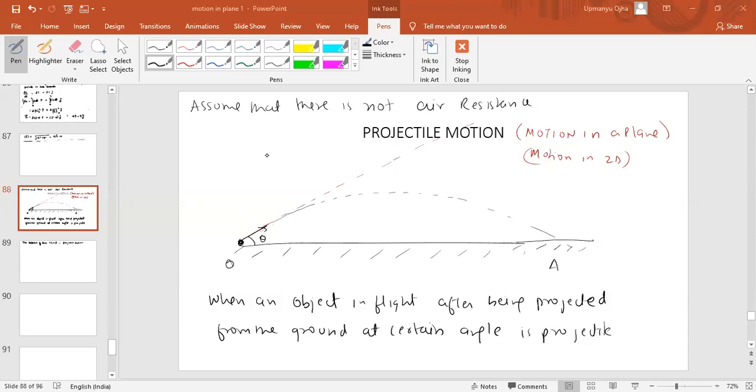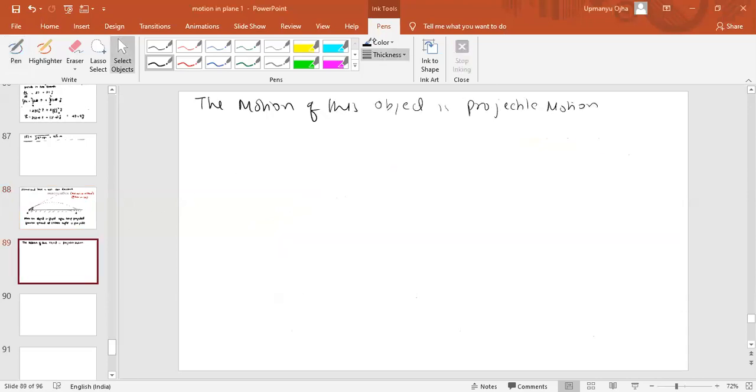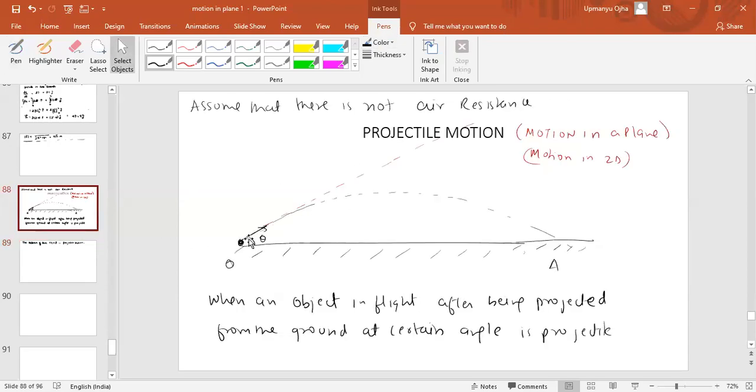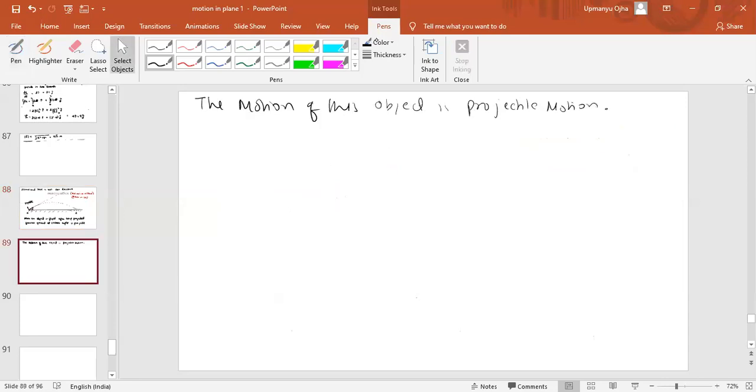Now the motion of the object will be projectile motion here. The object which we are throwing is known as a projectile. So the object which we throw in the air is known as a projectile. A projectile can be anything. It can be a ball. It can be any object. Now you just think on this point.